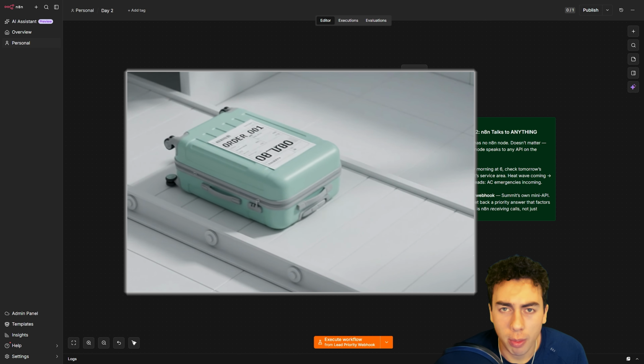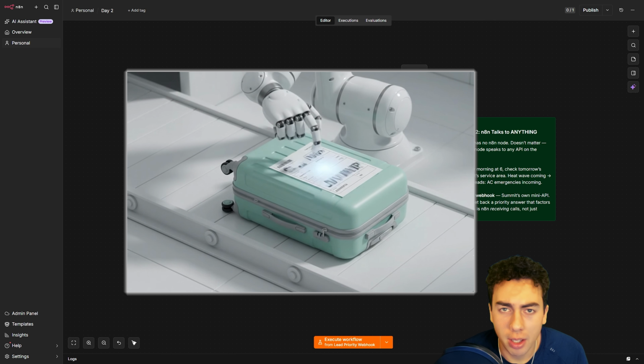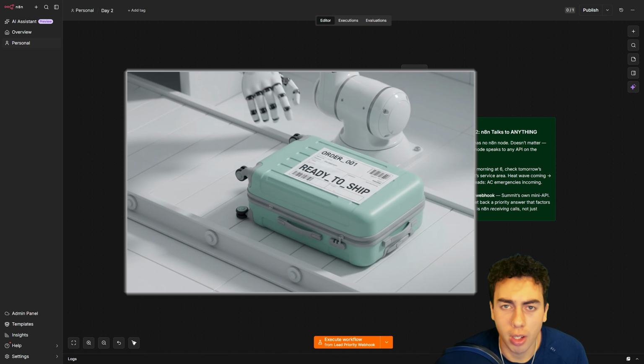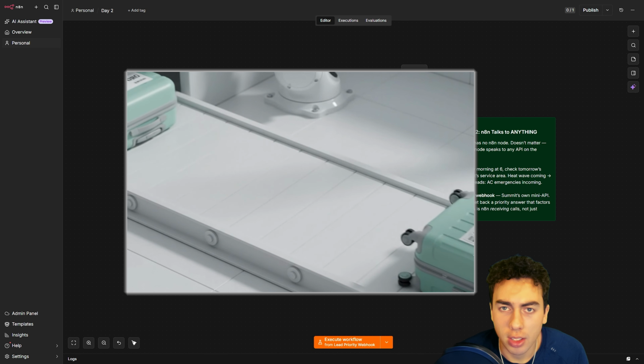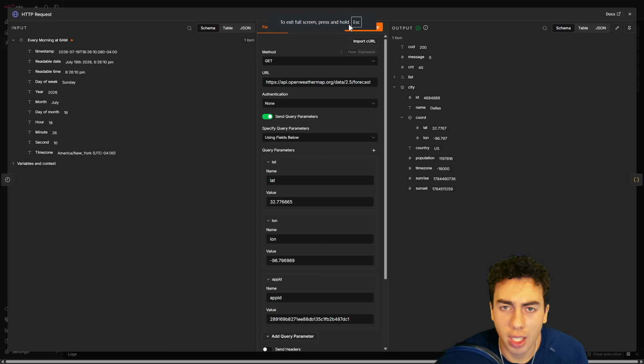Remember the suitcase belt from yesterday? This is a suitcase that just got dropped onto our belt from an entirely different airport, one we don't control at all. The same rules still apply though. It's still just JSON, still just an item. We simply have to open this particular one ourselves instead of someone handing it directly to us pre-labeled.